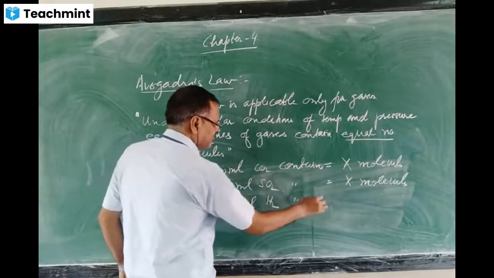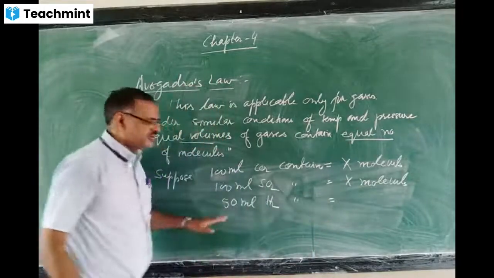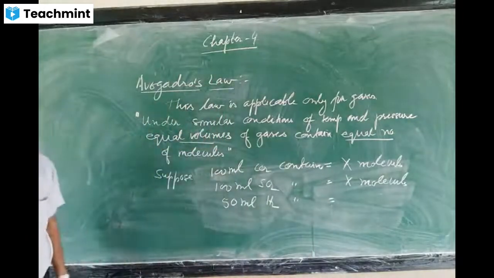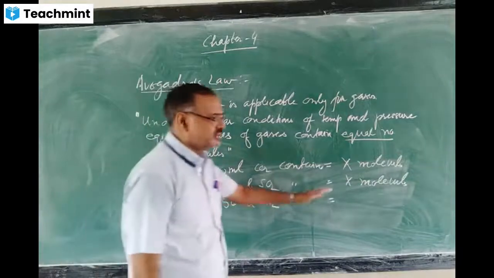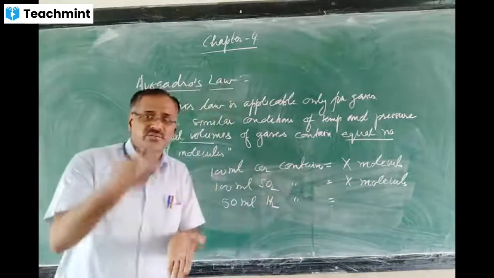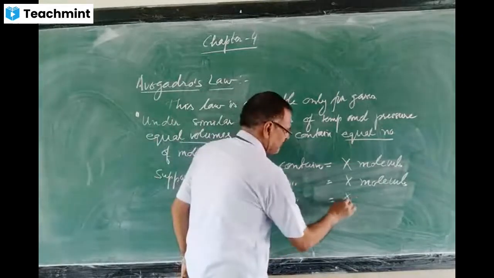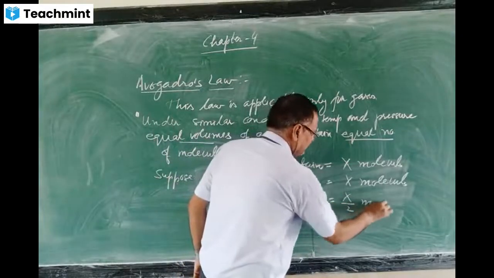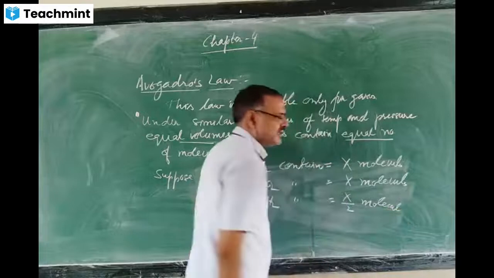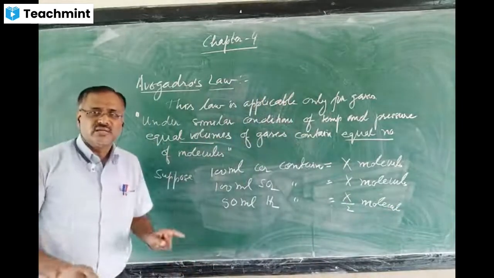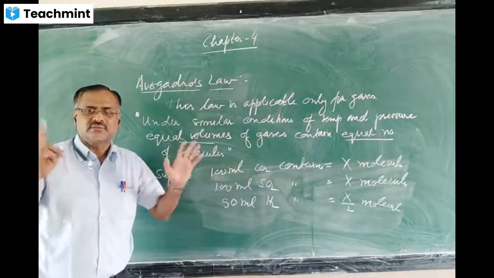In the same way, if I reduce the volume, suppose it is 50 ml of hydrogen, I have reduced the volume to half. What is the number of molecules? The molecules will also be reduced to half, so X by 2. Same ratio, irrespective of the nature of the gas.